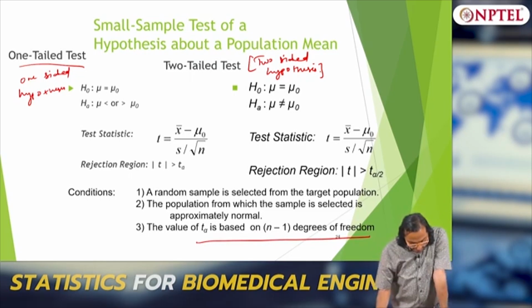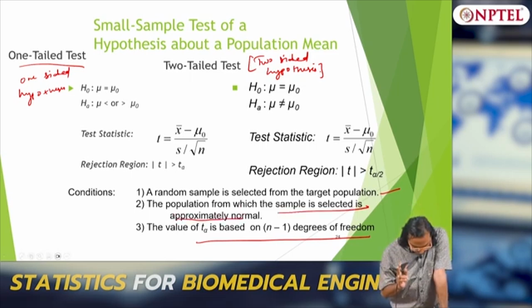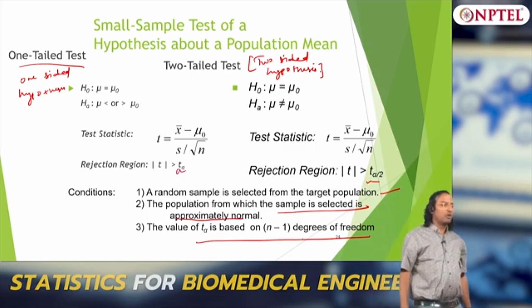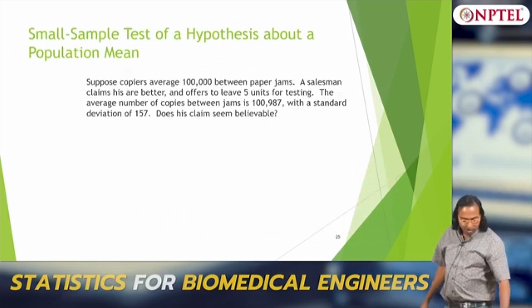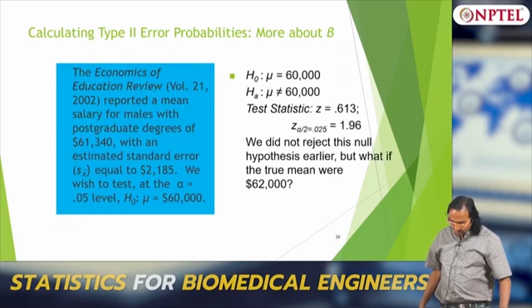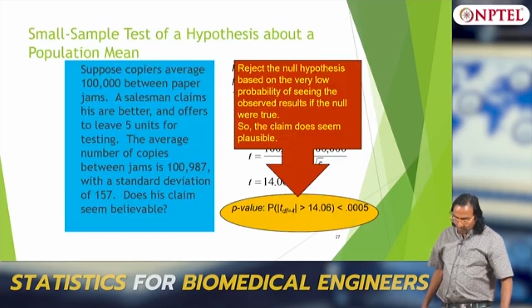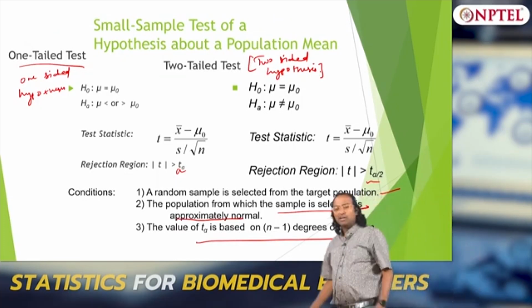So what are the conditions? A random sample is selected from the target population, the population from which the sample is selected is approximately normal, which is a key assumption, and the value of t alpha is based on n minus 1 degrees of freedom. So if you have n samples, you should look at your t tables, like the z table, there is also a t table.